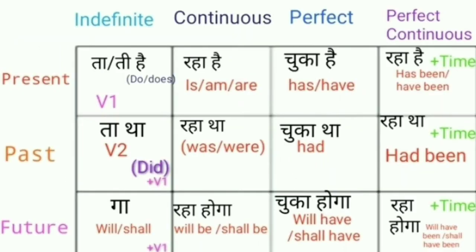Students, look at the box and try to understand the structure of 12 forms of tenses. Now this chapter is over, and in the next video we will read about perfect continuous.